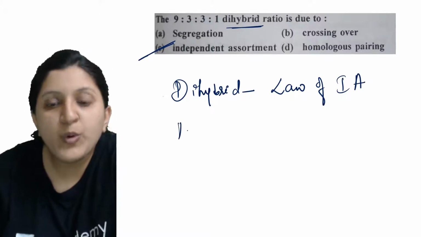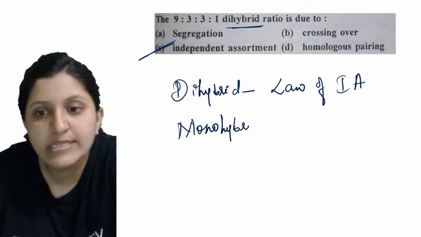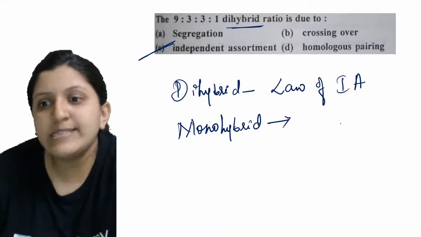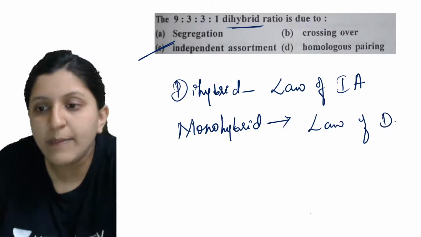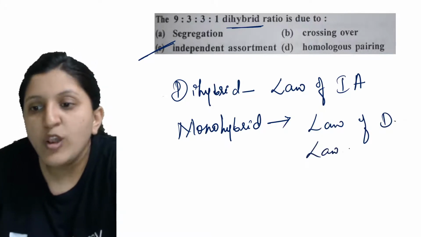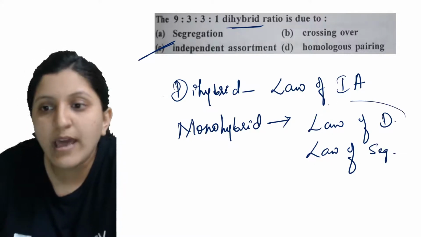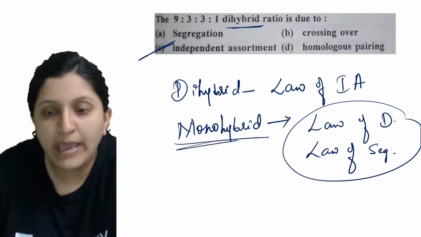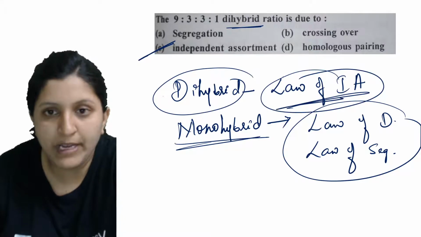For a monohybrid cross, what is it? For a monohybrid cross, we can say there is the law of dominance. The law of dominance is applicable, as well as the law of purity of gametes, or the law of segregation. These are applicable for a monohybrid cross. For a dihybrid cross, it is always the law of independent assortment.